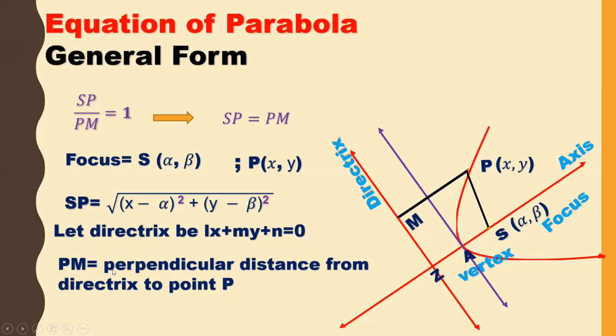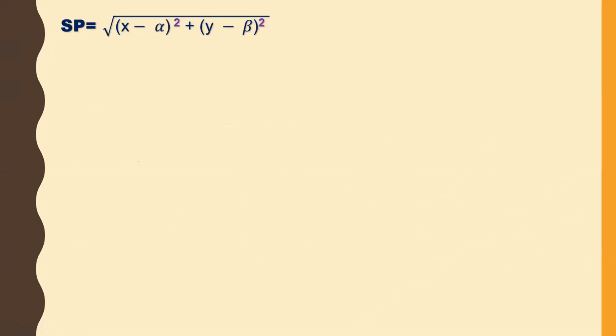As you know, what is PM? Perpendicular distance from the directrix to point P is PM. And SP we have already seen. What is the PM here? This is the perpendicular distance, right? So already you know the perpendicular distance formula from a point P.